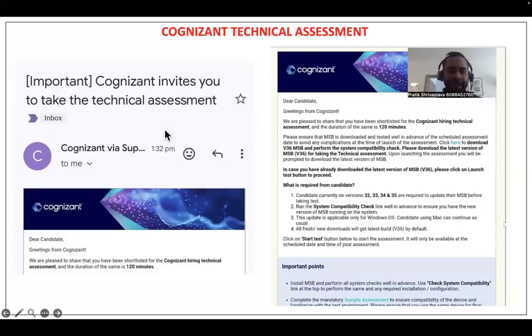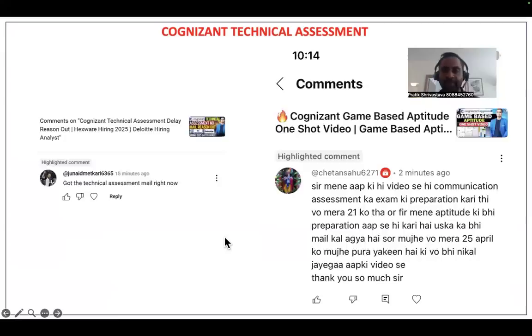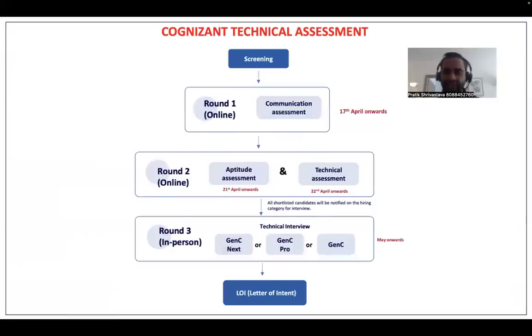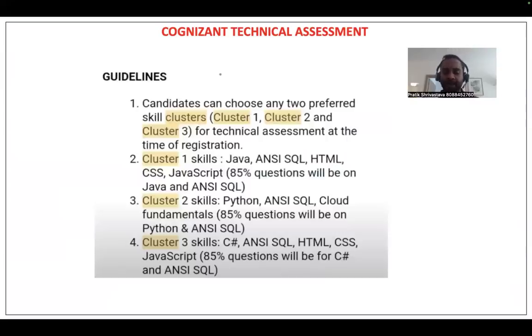So Cognizant invites you to take the technical assessment. Dear candidates, greetings from Cognizant. We are pleased to share that you have been shortlisted for the Cognizant technical hiring assessment, and the duration of the same is 120 minutes. I will explain in detail what the round will be, what kind of questions will come, and how many coding questions there will be. So please stay till the end of the video. You are definitely going to get the clarity.